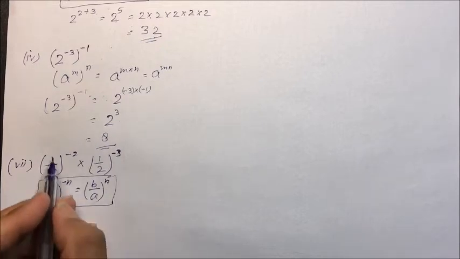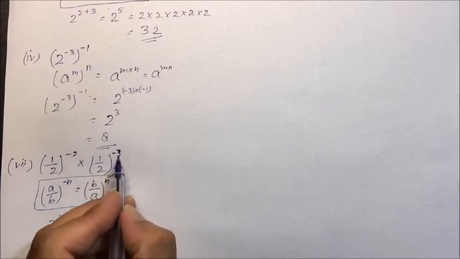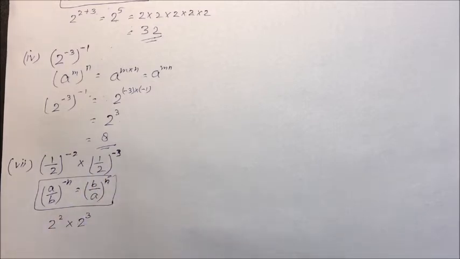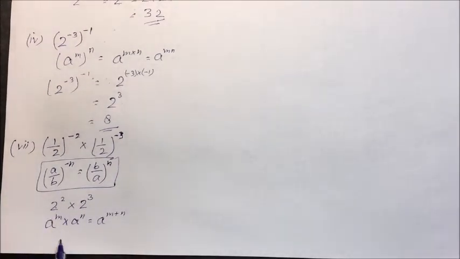So apply it here. It will be 2 raised to power 2 into 2 raised to power 3. Now which law will apply? We will apply the third law, that is a raised to power m into a raised to power n. The bases are the same, remember this, a raised to power m plus n. So it will be 2 raised to power 2 plus 3. It will be 2 raised to power 5, and it is 32.